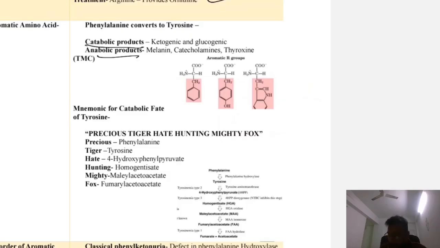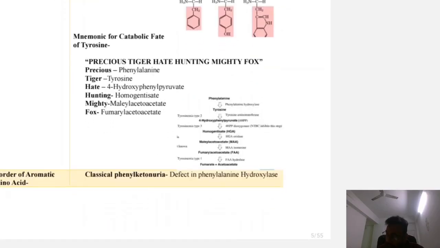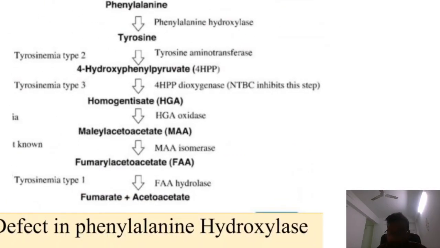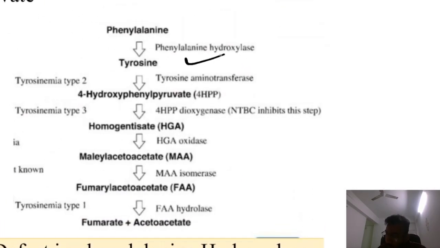It forms catabolic products and anabolic products. In catabolism we know it forms ketogenic and glucogenic products. Now what is the reaction? The first reaction is phenylalanine converted to tyrosine. Then tyrosine is converted to 4-hydroxyphenylpyruvate, then homogentisate, then maleylacetoacetate, then fumarylacetoacetate, then fumarate and acetoacetate.